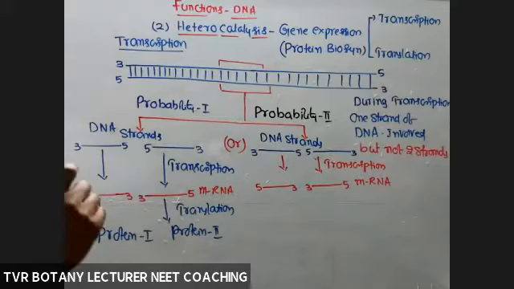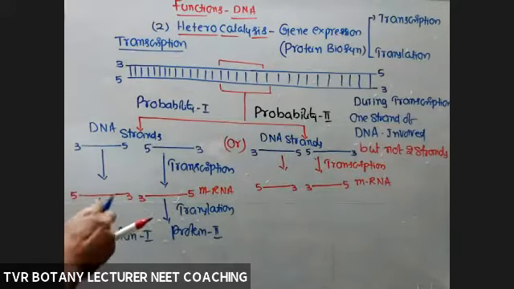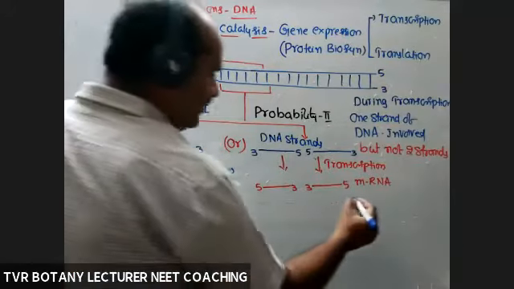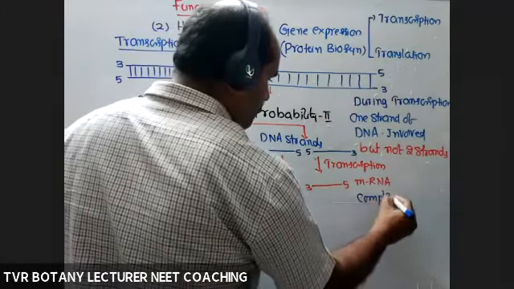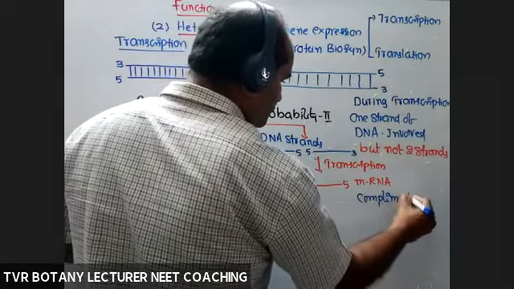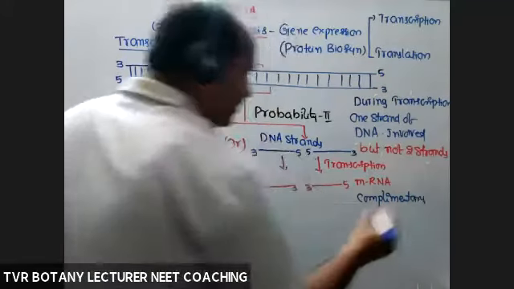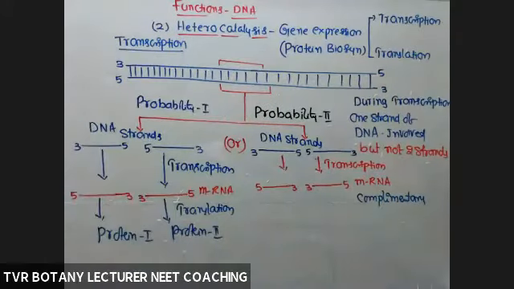So according to the given second probability, these two are complementary. Complementarity does not mean identical. It is not similarity. Complementarity means pairing feasibility.